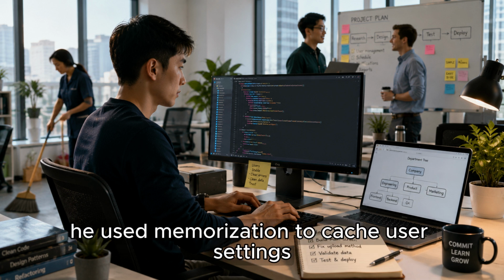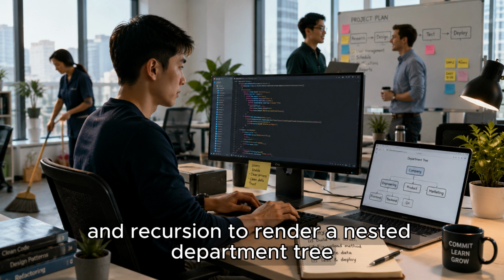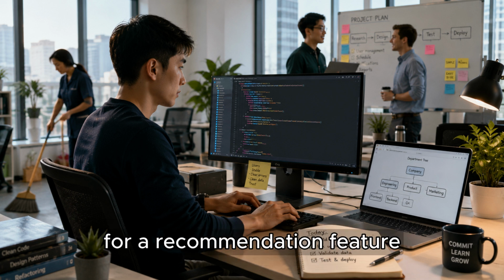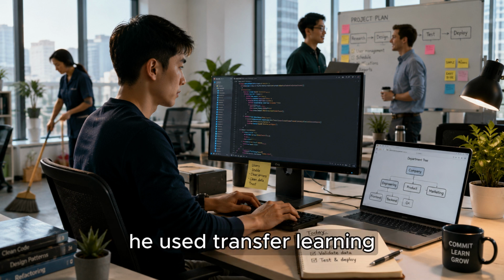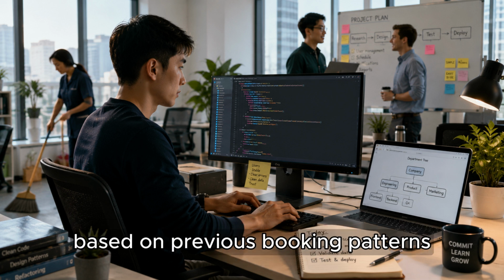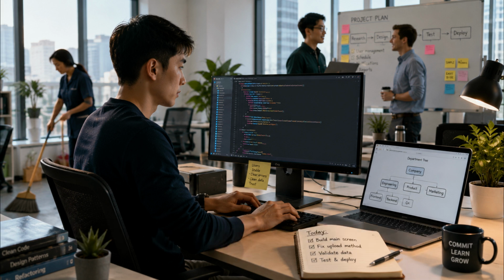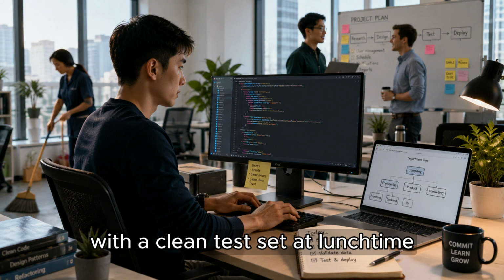He used memoization to cache user settings and recursion to render a nested department tree. For a recommendation feature, he used transfer learning so the model could suggest meeting rooms based on previous booking patterns. Then he tested everything with a clean test set.